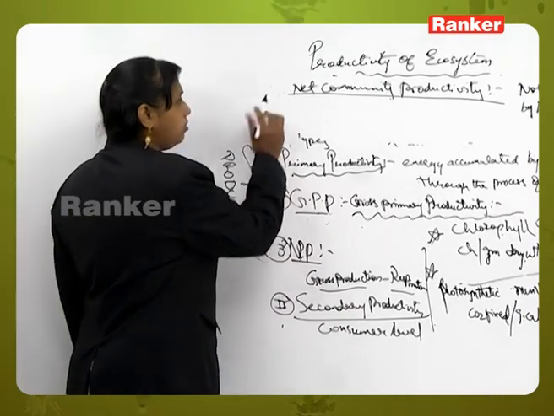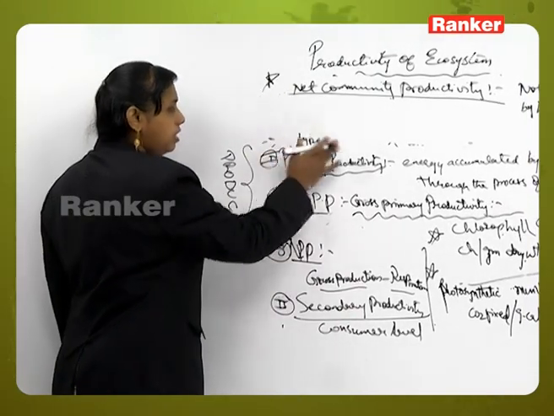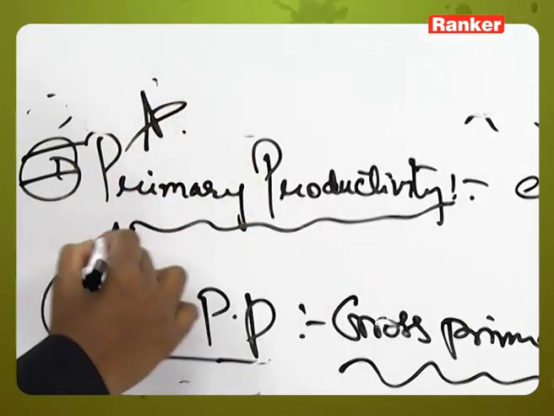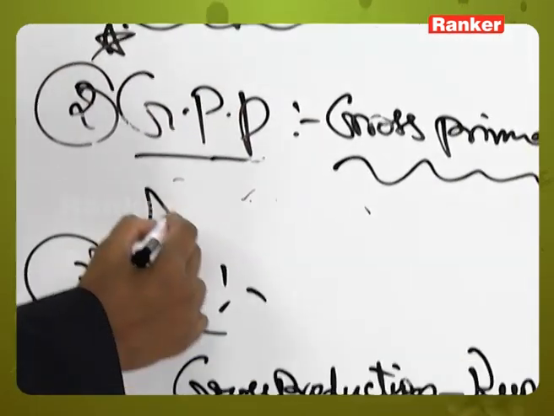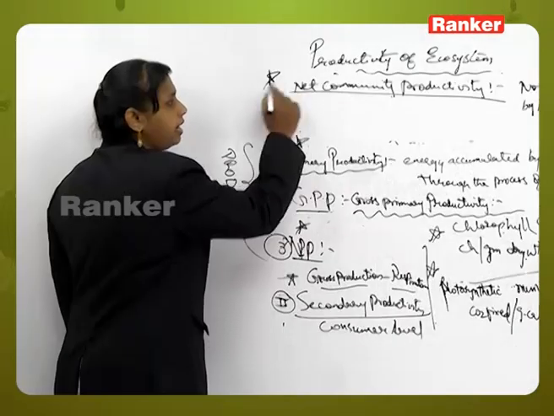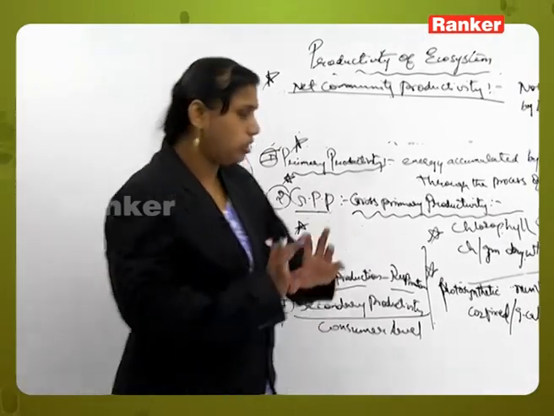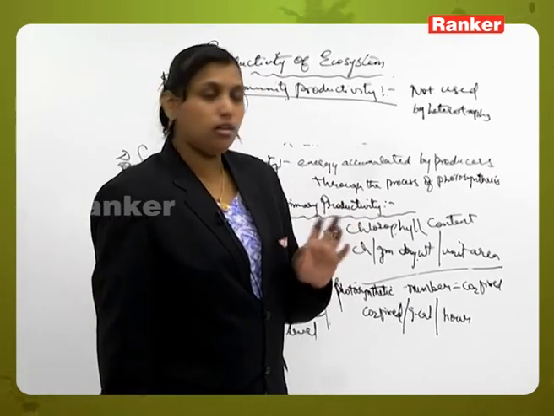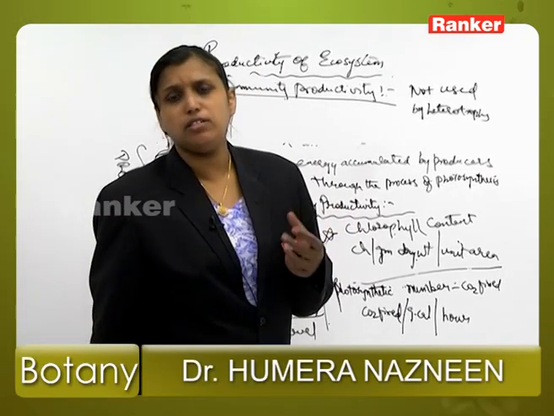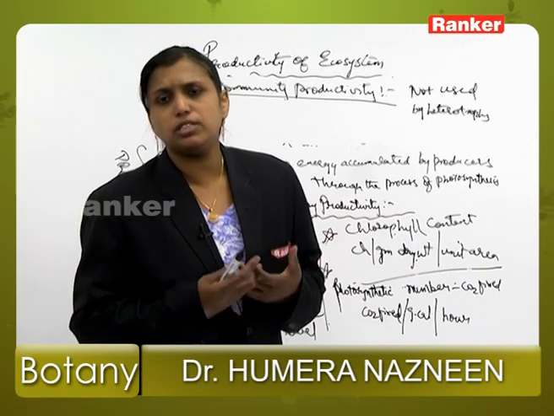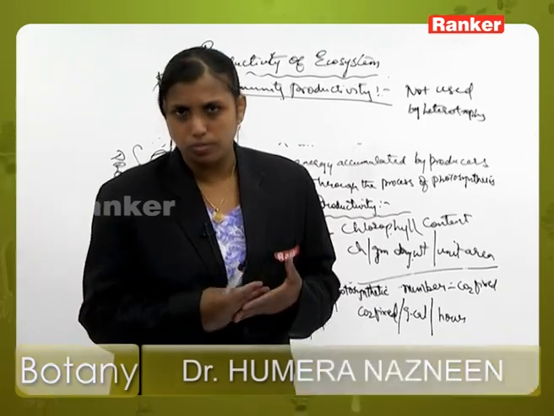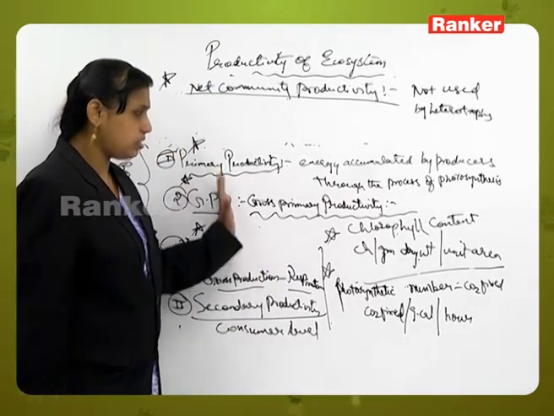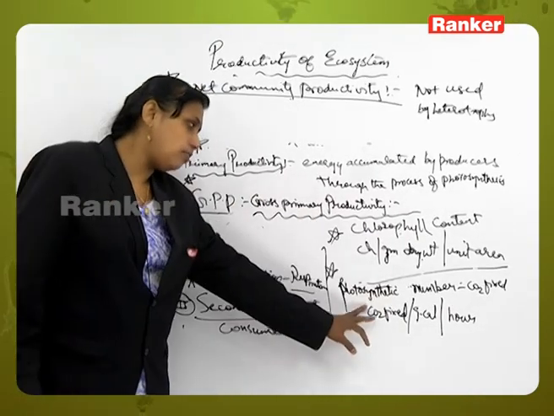So basically you will get definition type questions for primary, gross primary, net primary, secondary and net community productivity. We are not going into detail on the different methods adopted to measure productivity in different ecosystems. That will not come for your entrance. So these definition type questions, chlorophyll content, photosynthetic number,